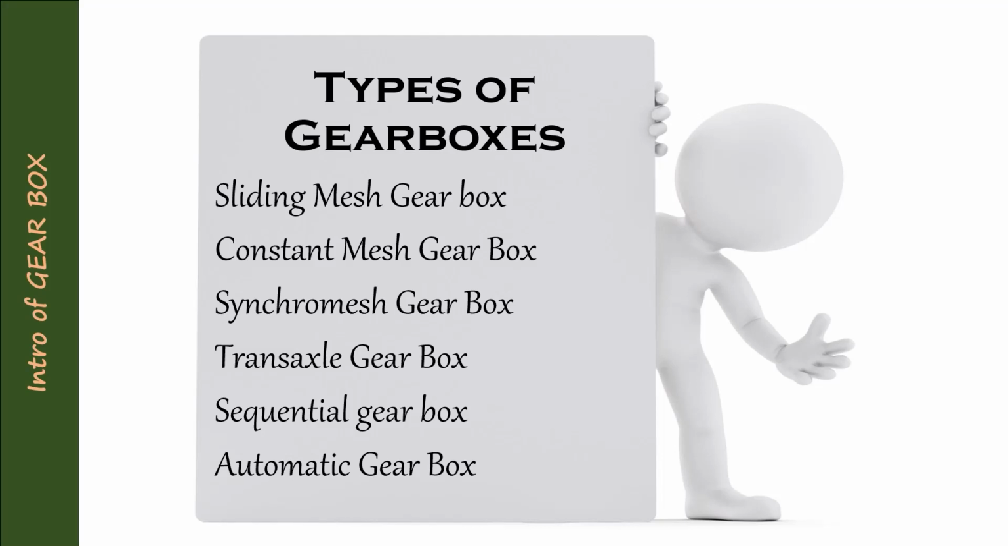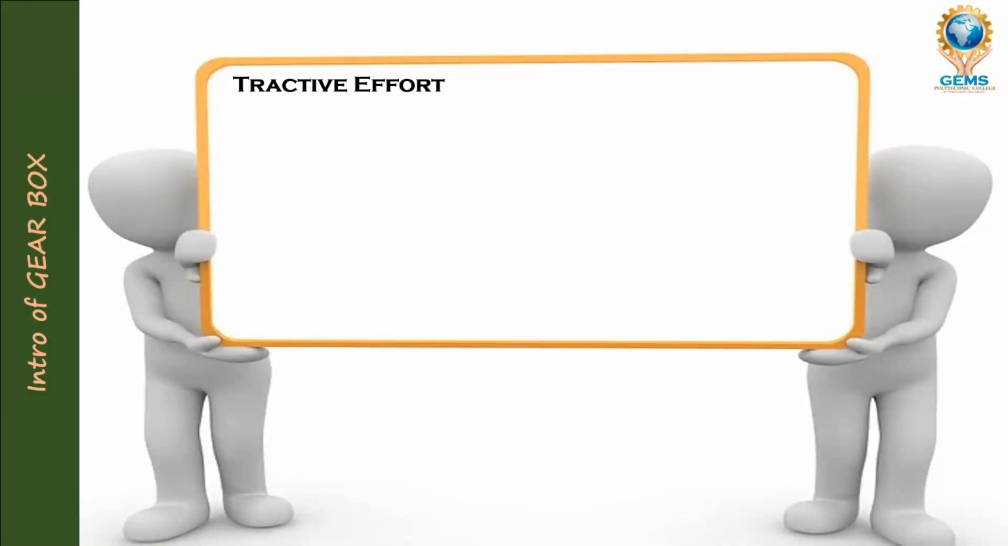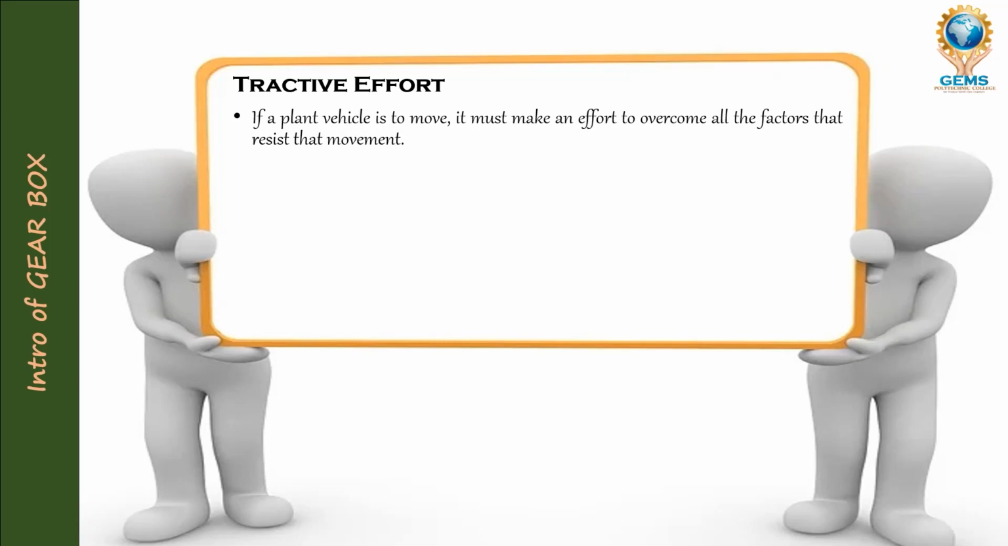One is tractive effort, and the other one is tractive resistance. First we are going to see about the tractive effort. What is that? If a planned vehicle is to move, it must make an effort to overcome all the factors that resist the movement.